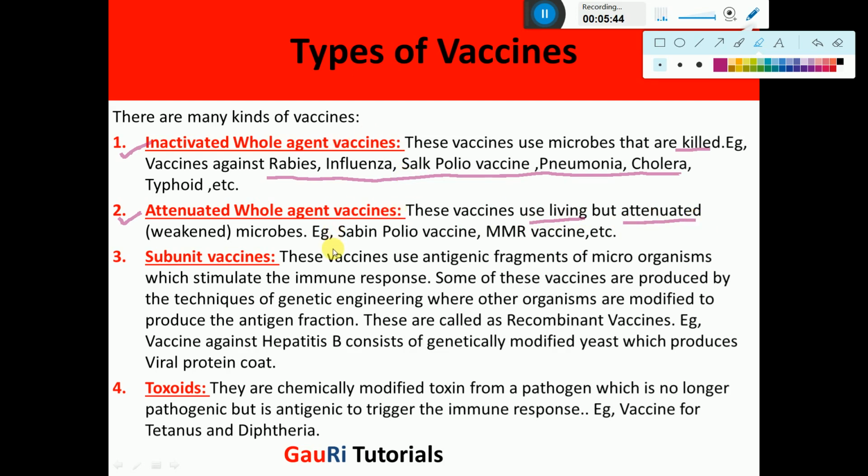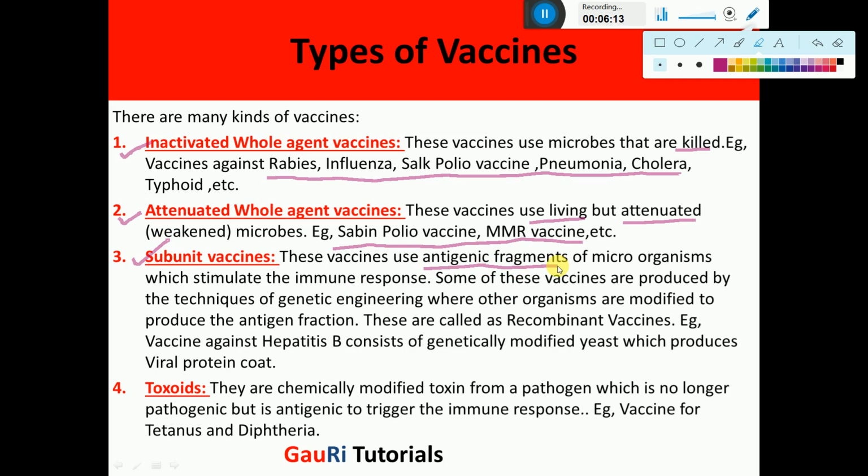Example, Sabine polio vaccine, MMR vaccine. These are the examples of attenuated whole agent vaccines. Now, in these two cases, there was whole agent vaccine. Whole agent means the total complete body of the microbe that is inserted in the body. But then the second case is subunit vaccine. Here the whole of the microbe is not used, but only its antigenic fragment, that is a part of the microbe